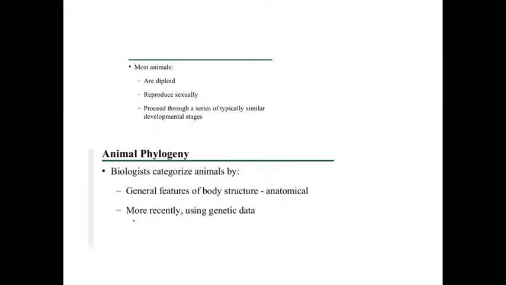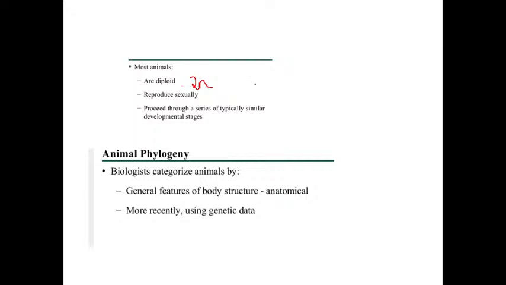Animals are diploid, that is, the cells of adults contain 2 copies of the genetic material. Diploid means the 2n chromosome constitution; all the cells will have 2n chromosomes.